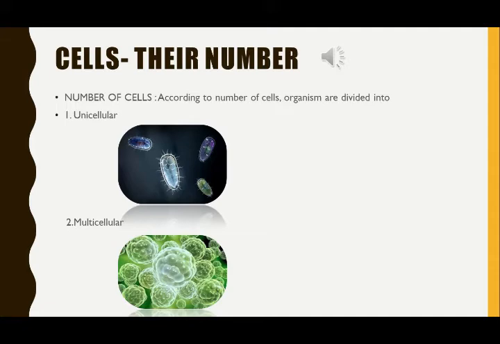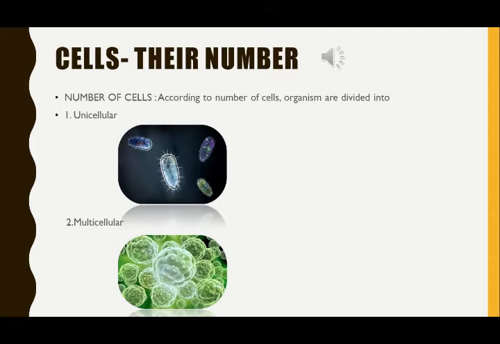Now, in a multicellular organism, different functions are carried out by different cells. The cells in a multicellular organism perform specific functions. A group of similar cells dedicated to perform a specific function is called a tissue.